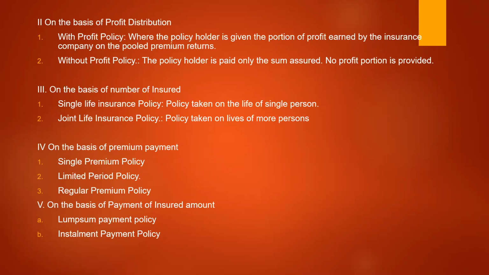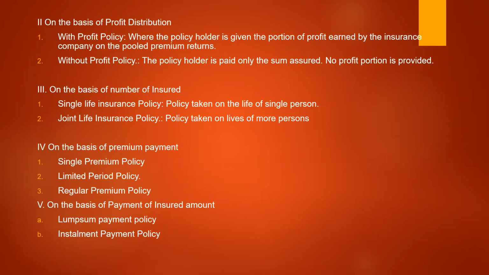On the basis of number of insured also, any type of policy can be classified into single life insurance policy and joint life insurance policy. A single life insurance policy is taken on the life of a single person, a single individual. For example, the earning member of the family, the husband, will take the policy on his life, because if his earning stops, the family needs to be compensated.